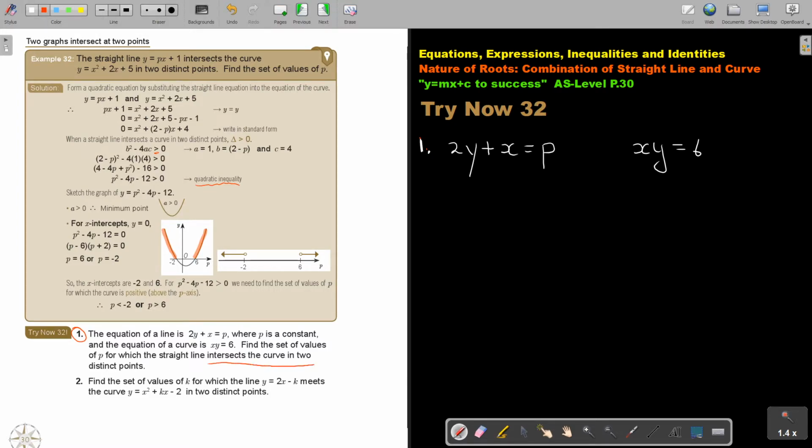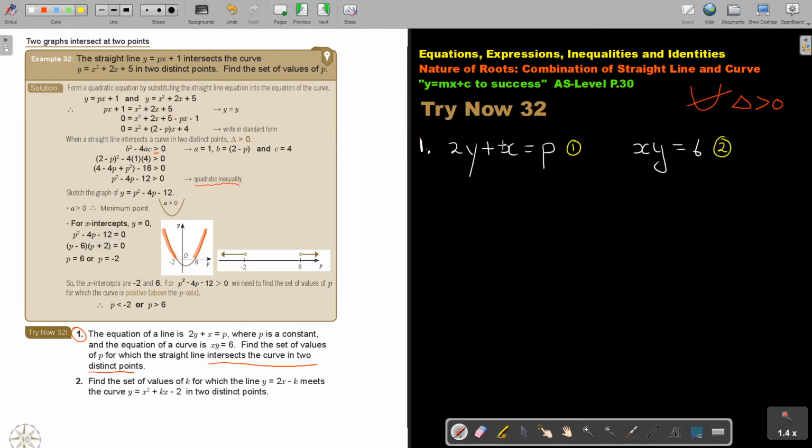So this is very important. Intersects in 2 points. Okay, so it's doing this. It intersects, so the discriminant will be bigger than 0. Okay, but let's start. First, we are going to substitute equation. Let's call this equation 1 and this equation 2.